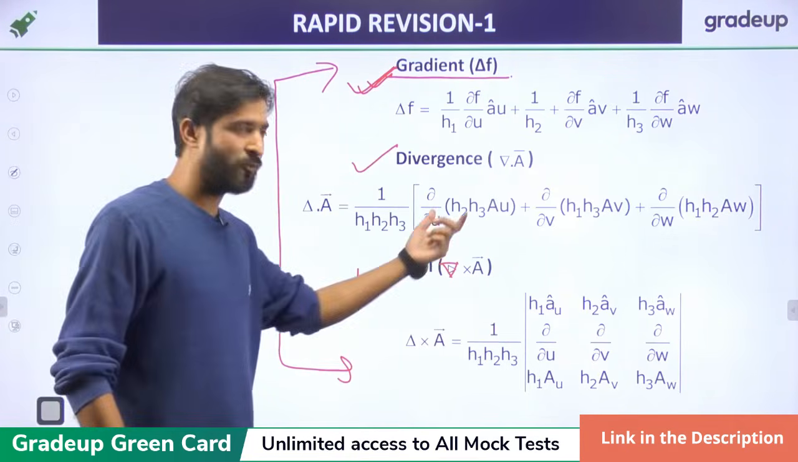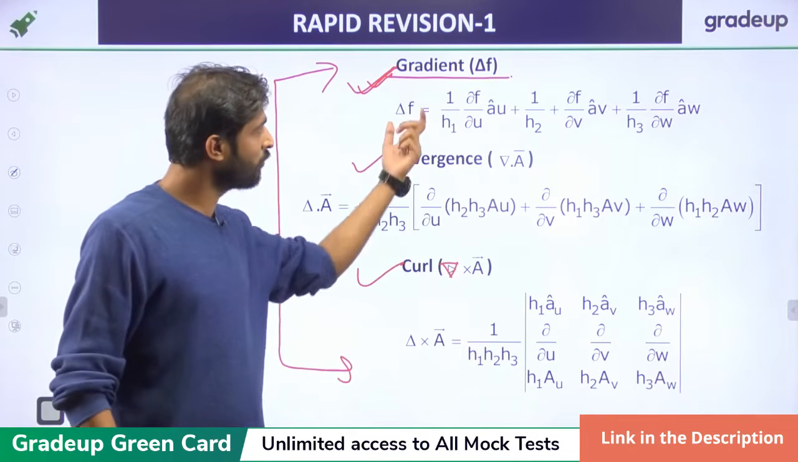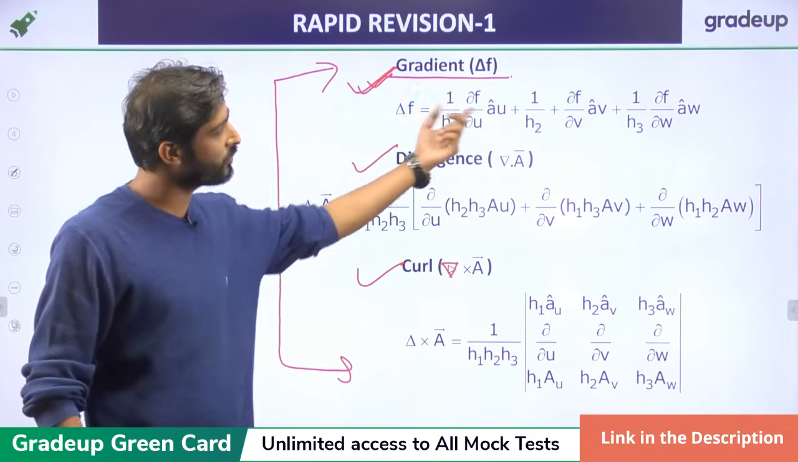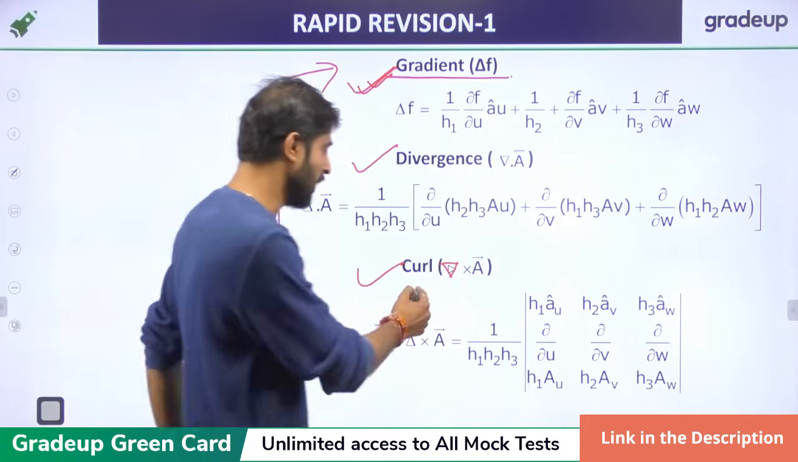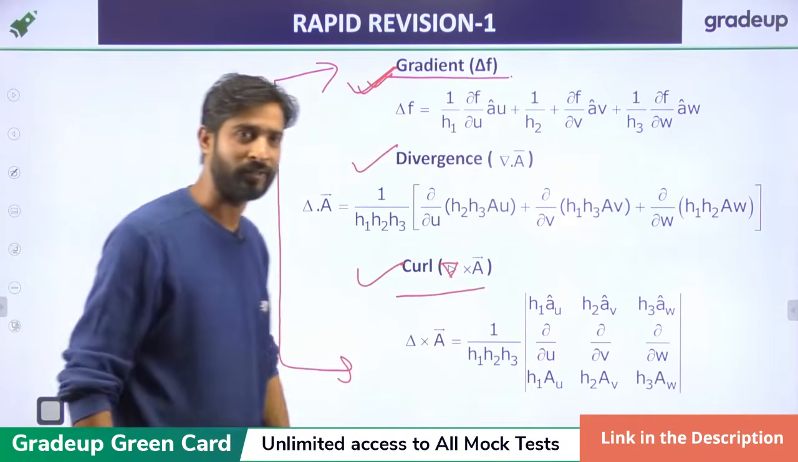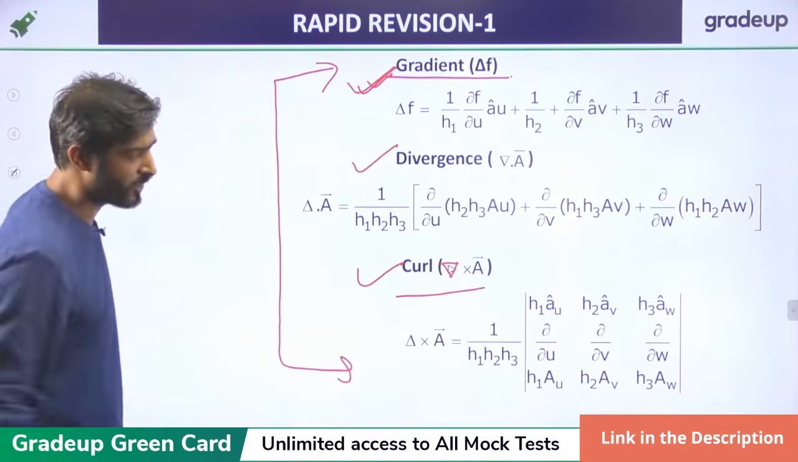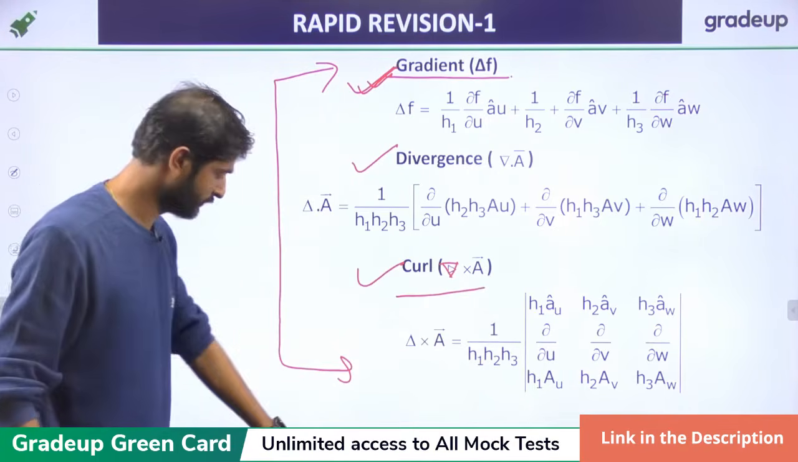Now we'll move on. We know the values of h1, h2, h3. If you want to calculate the gradient for any function, just use this formula. For the divergence, use this formula. And if you want the curl, then use this formula, right? And you should remember this, because it is very useful also.